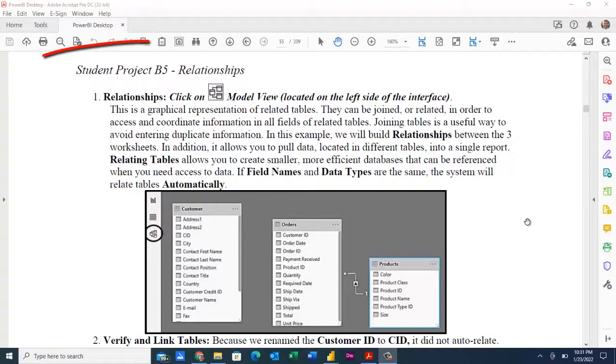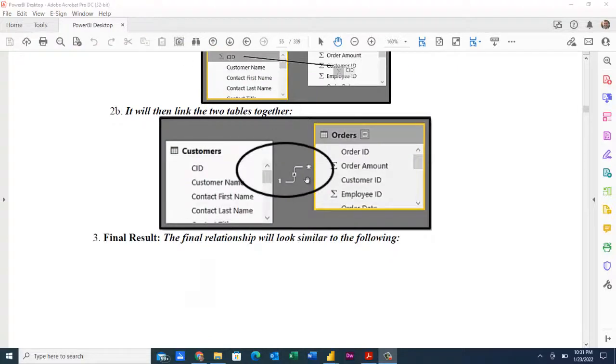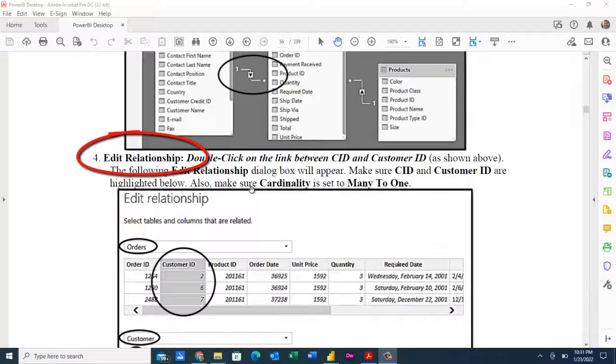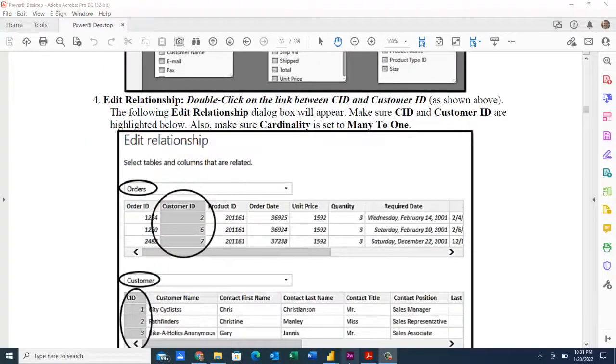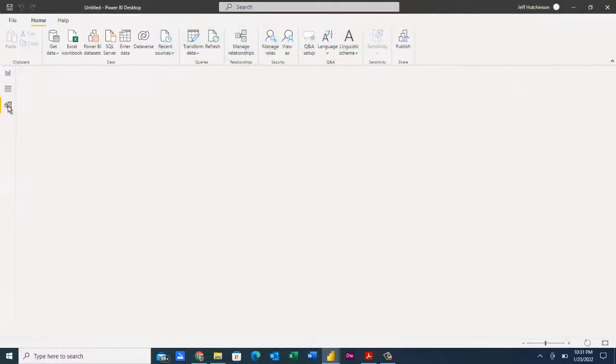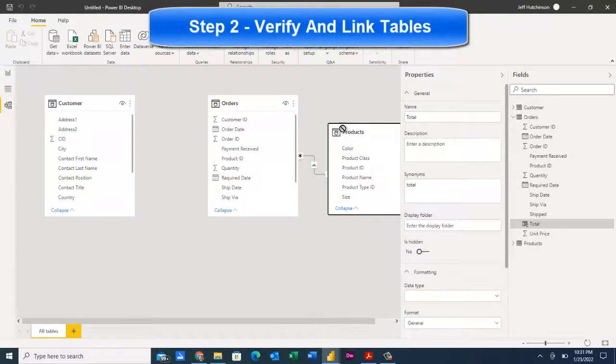The next step is to actually build the relationships. So we're going to go to the model view to start building these relationships. Verify our link in our tables. Here's a couple of ways we can establish the links. There's a couple of procedural type of things in here. Let's go over to Power BI to choose the model view, which is this link right here. And this shows me the three tables that I have added in here.